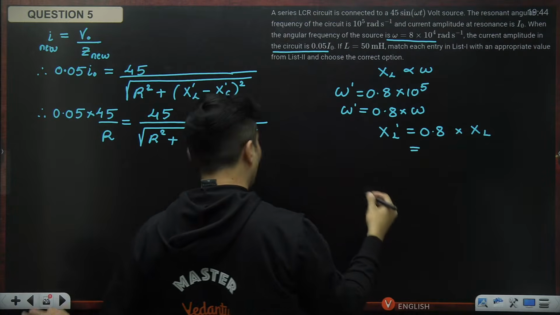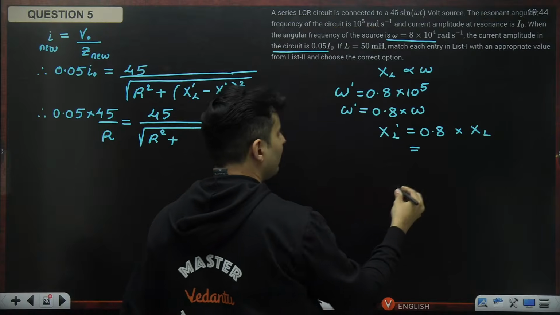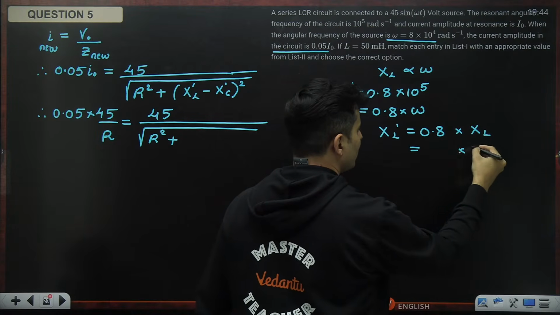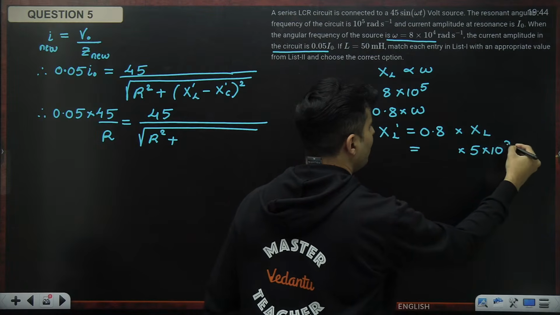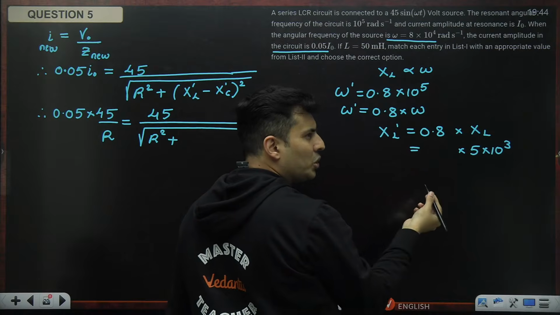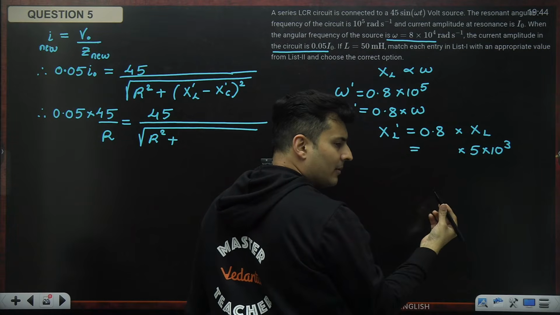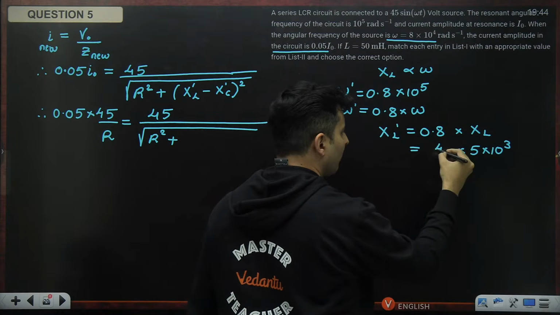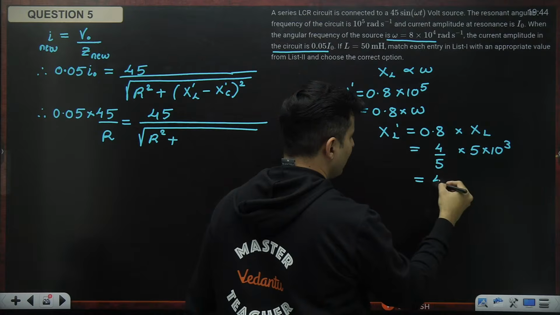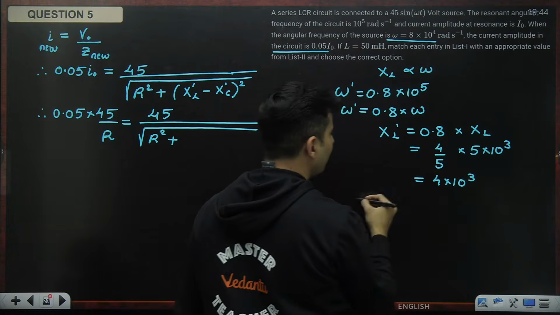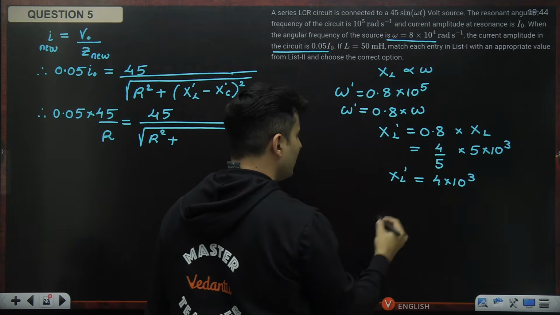And how much is my old XL? 5 into 10 to the power 3. 0.8, you can write it as 8 by 10, which is also 4 by 5, which will make it 4 into 10 to the power 3. So that is my XL prime.